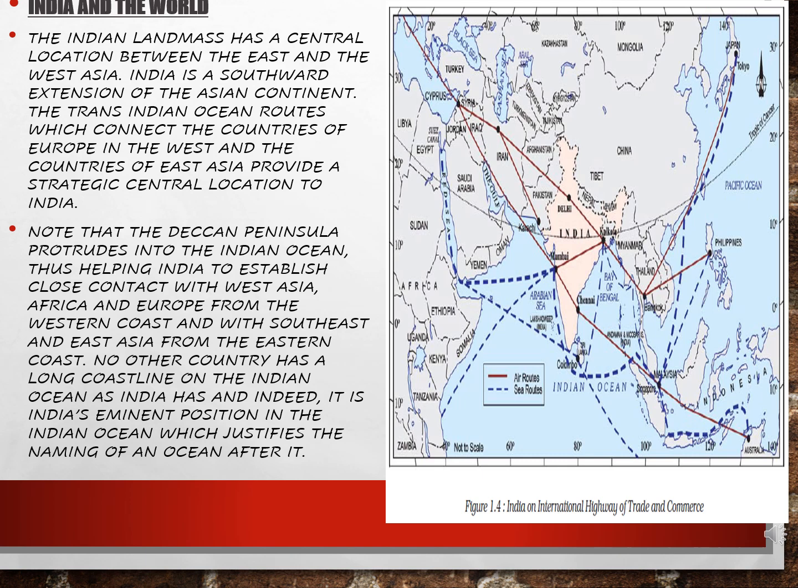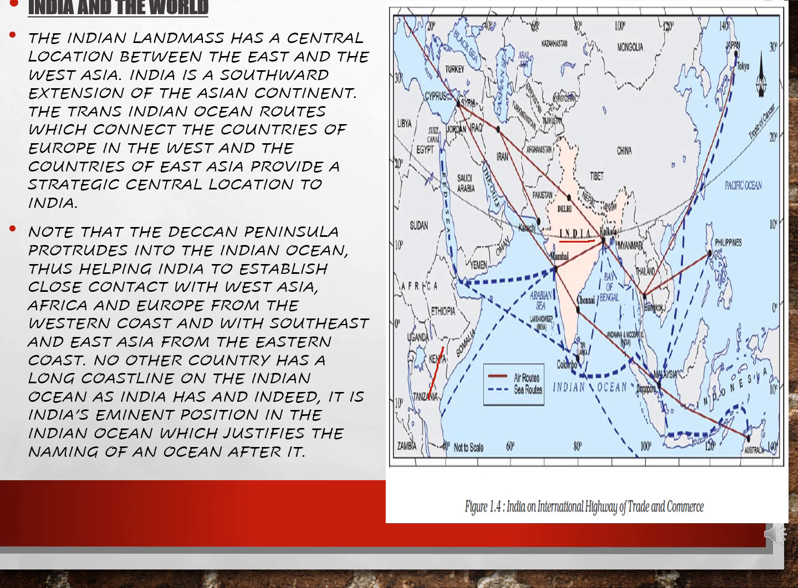Moving to the next slide, that is India and the world. You can see in the map, you can see India, right? And this is the rest of the world. You can see over here, this is Egypt, this is Yemen, Ethiopia, Africa, and in the upper portion you can see Europe. So let us see.